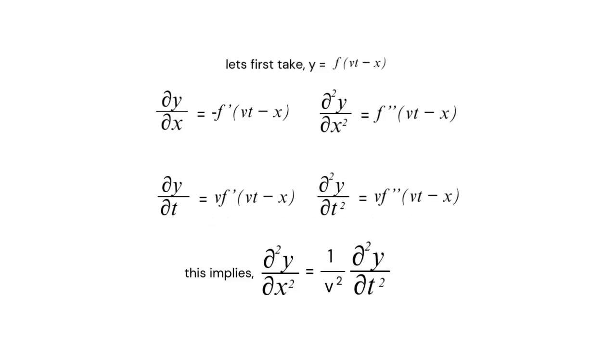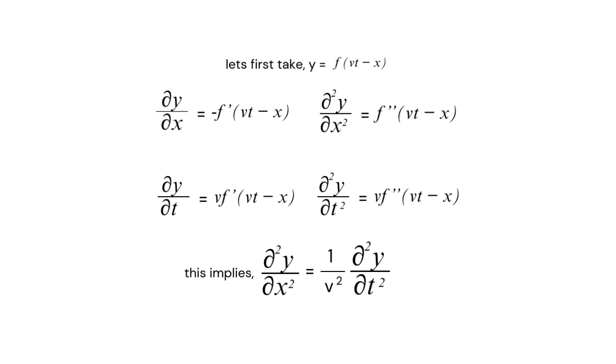So let's first take y equals f of vt minus x. So ∂y/∂x, over here I'm differentiating f with respect to x, so then I'm getting minus f' of vt minus x. Double differentiating that, I'm getting f'' of vt minus x. So the minus sign goes away since I'm again getting another minus sign on differentiating it.